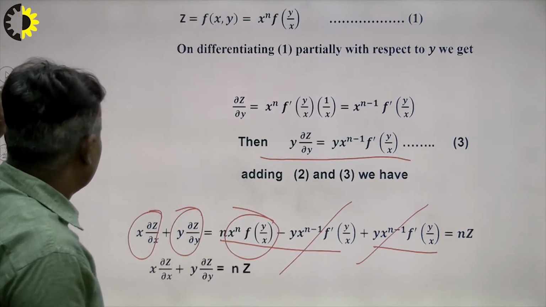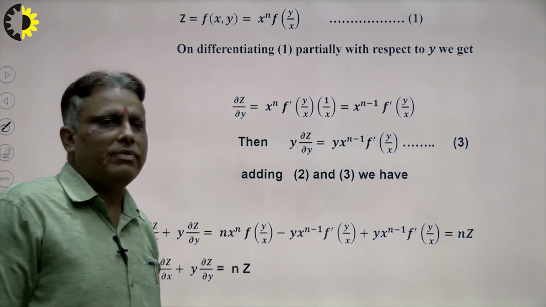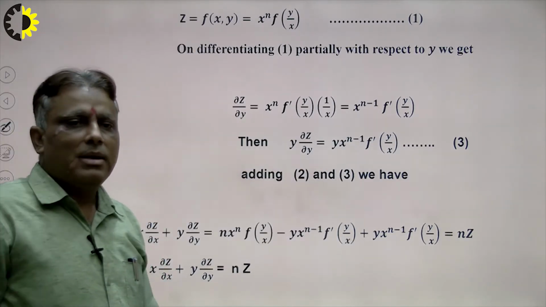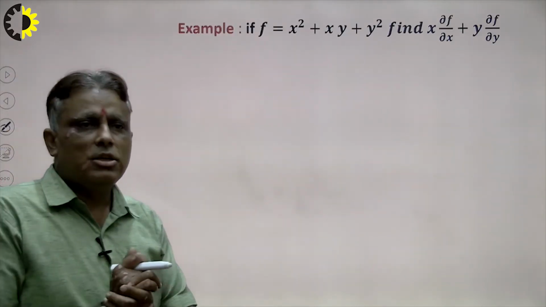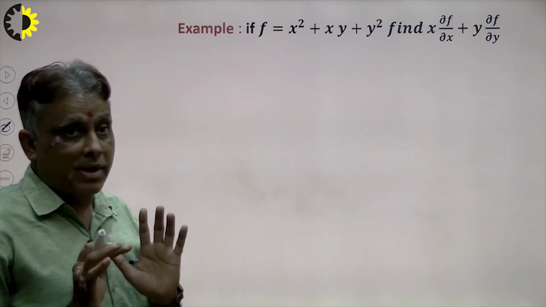So student, keep in mind, this will be a most important question from the point of view of the exam. We can see here, step by step, we can solve the problem. In this way we can find our result, which is known as Euler's theorem. Euler's theorem is applied when the function is homogeneous. Student, keep that in mind.